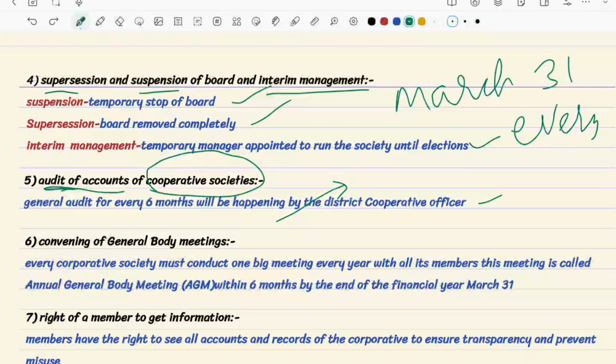And the next is convening of general body meetings. Now, what does this mean?